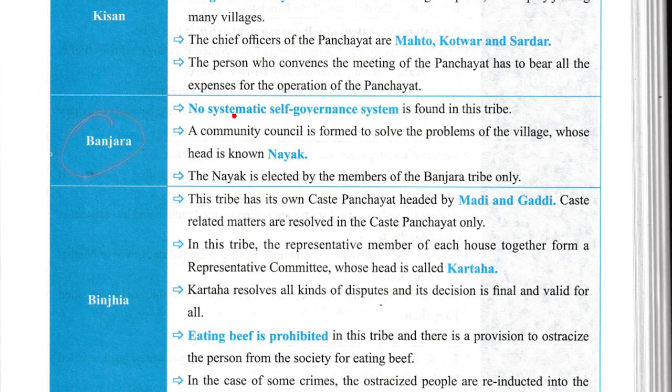Now, Banjara. No systemic self-governance system is found in this tribe. A community council is formed to solve the problems of the villages, whose head is known as Nayak. Nayak is elected by the members of the Banjara tribe only.